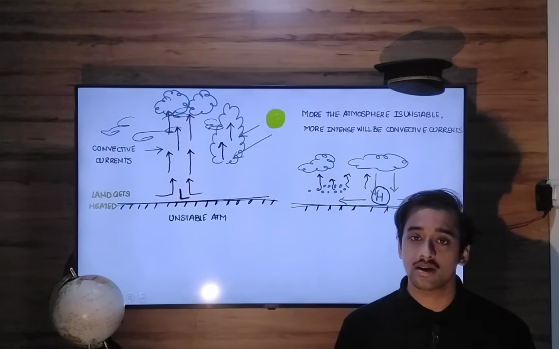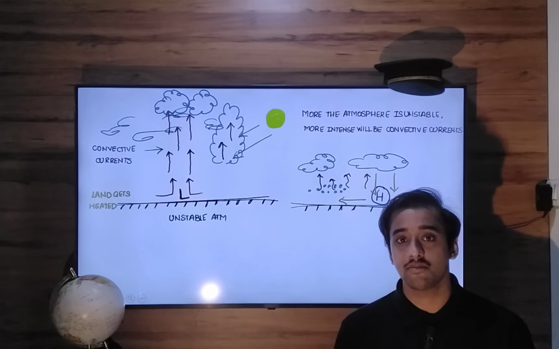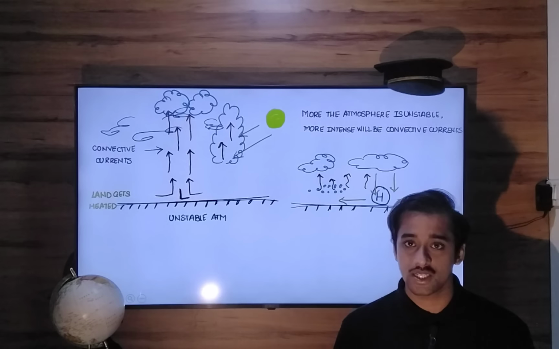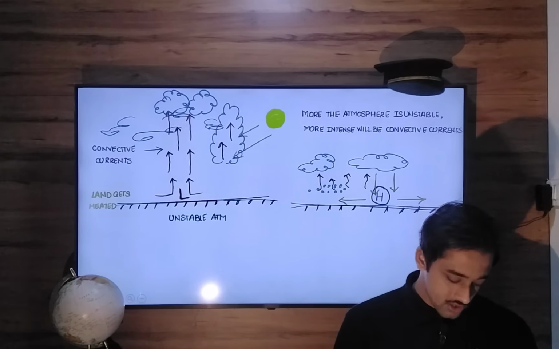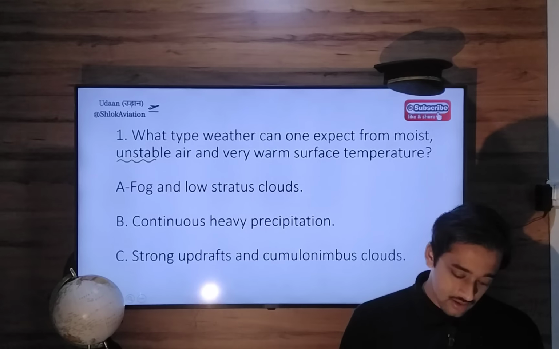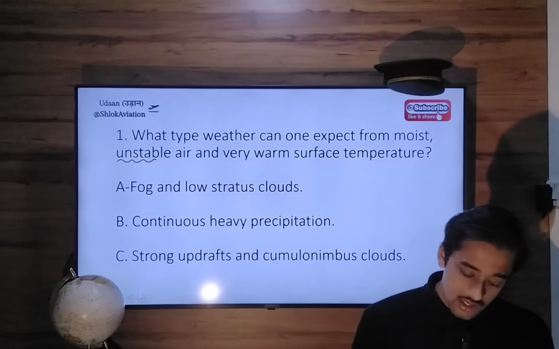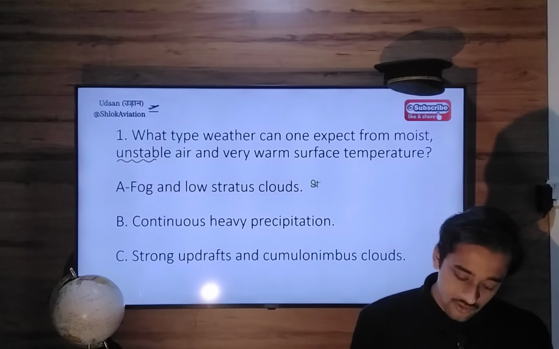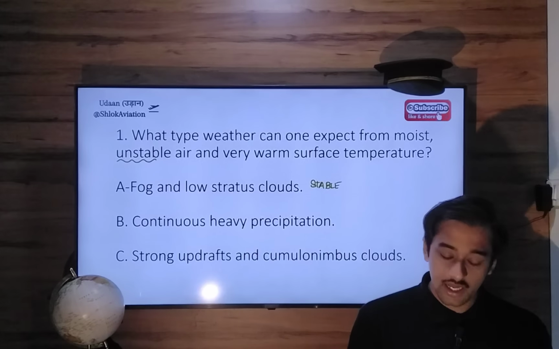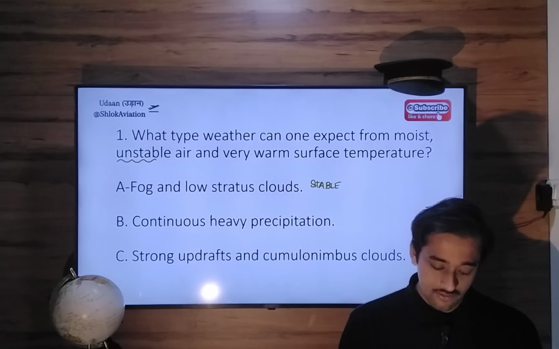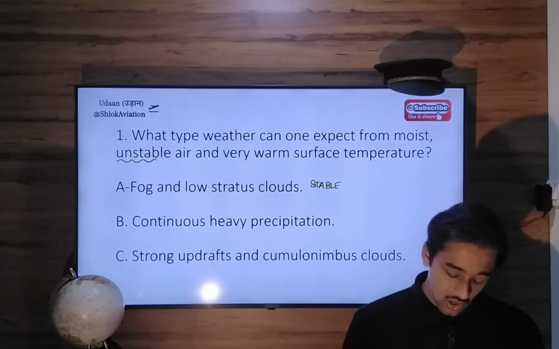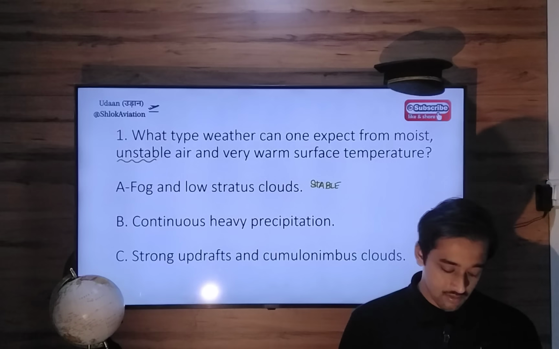As opposed to that, the clouds which are produced in a stable environment or stable atmospheric conditions are not that harmful for flying. So the answer will be fog and low stratus clouds. That is a product of stable atmospheric conditions. Continuous heavy precipitation, that is relevant, strong updrafts and cumulonimbus clouds. So the correct answer will be strong updrafts and cumulonimbus clouds.